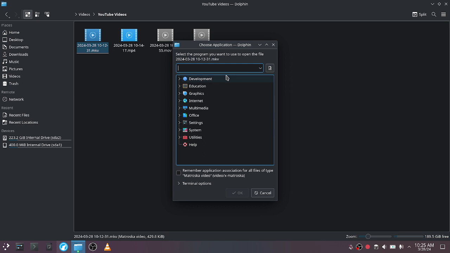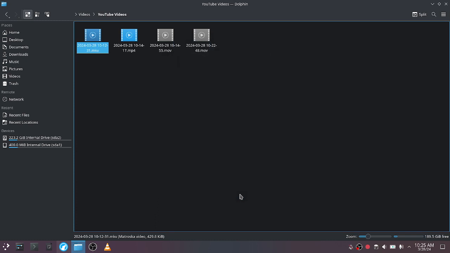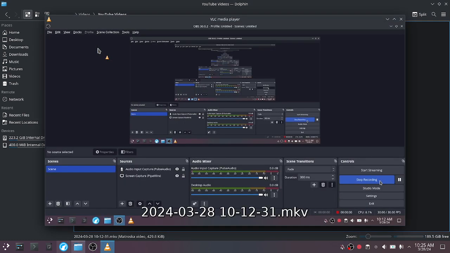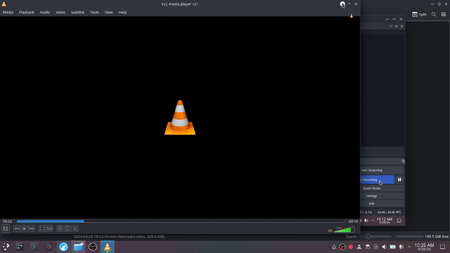But let's just say going to VLC Media Player. Remember association for all files of type Matroska Video. Jesus Christ. So I'll go ahead and hit OK. Now it's set the system configuration, but let's see if it actually opens. Oh wow, it actually did open. Well, what do you know?